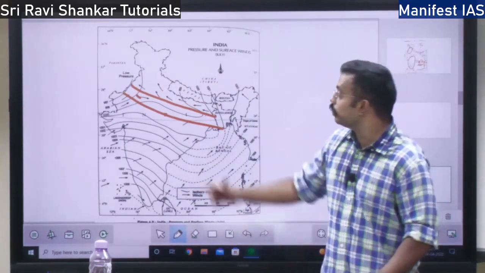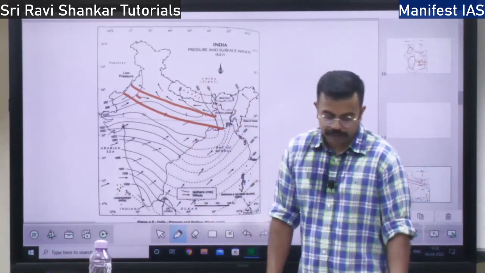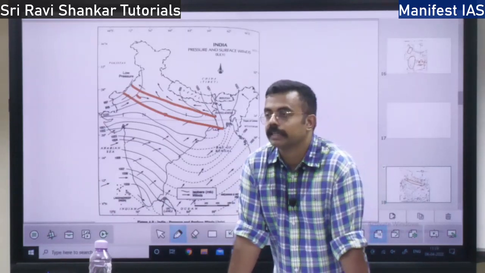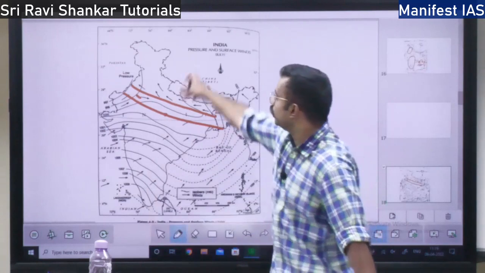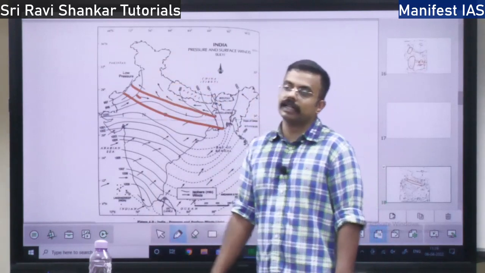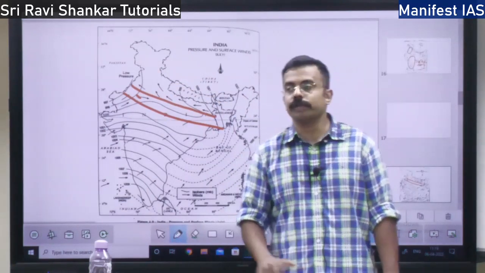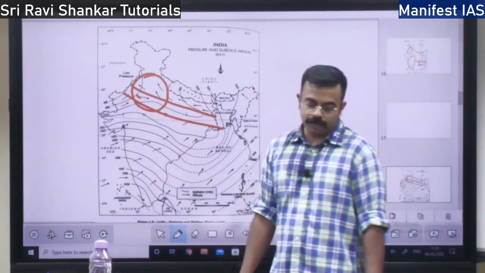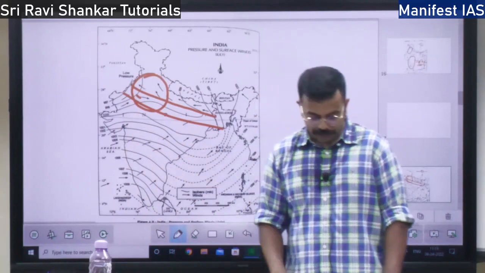Lu winds are the local winds in the northern Indian plain, right? Also you will find certain dust storms. Dust storms will blow over the North Indian region. These dust storms will bring light rain over the North Indian region.